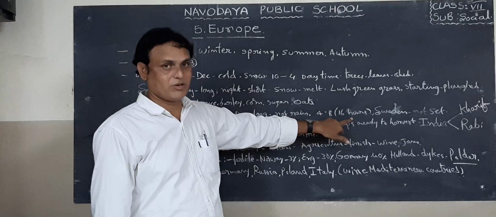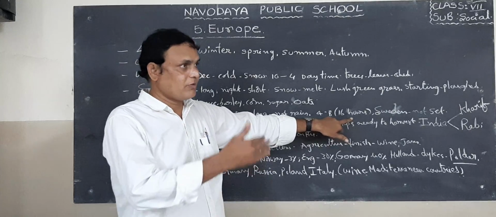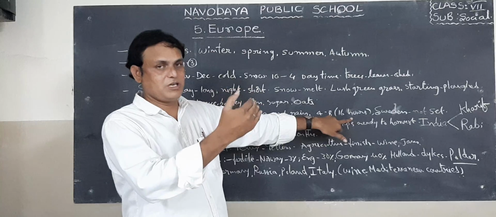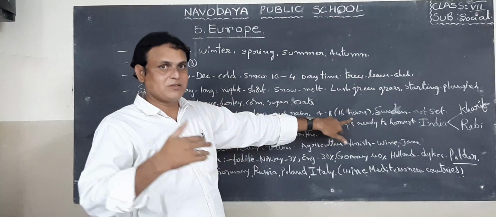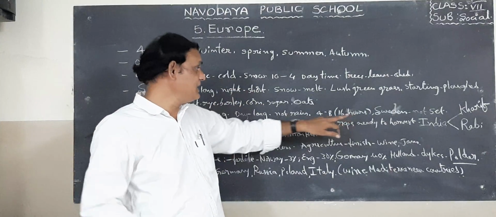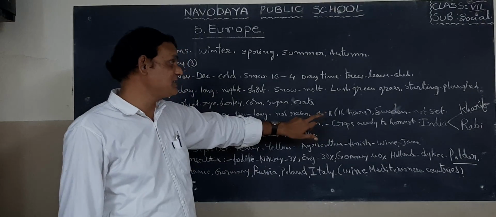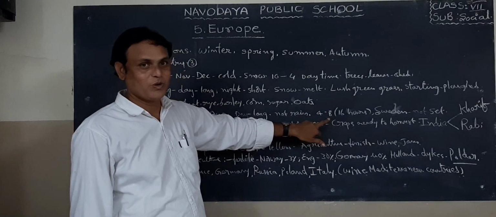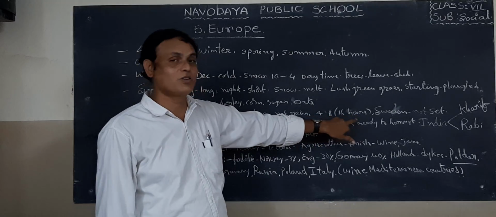It's a lot of hours. For example, in our country, sun rising time is 6 a.m. and sunset time is 6 p.m. But here the sun rising time is 4 a.m. and sunset time is 8 p.m. That means 16 long hours are there.